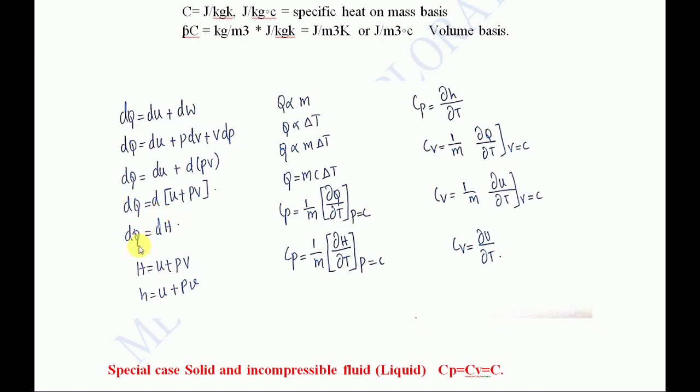Initially I want to tell that here dq equal to dh. Here H equal to U plus PV. This H is termed to be enthalpy, this is termed to be internal energy, and this is work done. It comes from here. Similarly, if you divide it with mass, it will be specific. That's why I have written here all small letters. Capital H equal to capital U plus capital P times capital V, divided by M. Then only it will become specific. Now it is specific enthalpy, where you divided by mass.